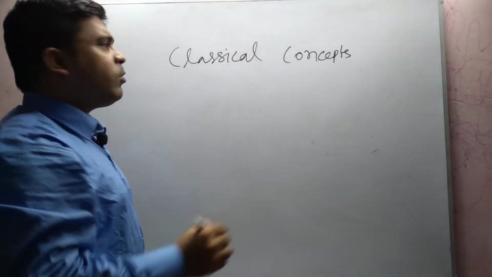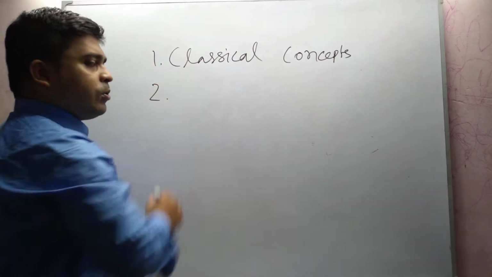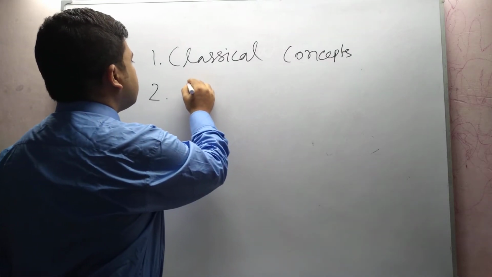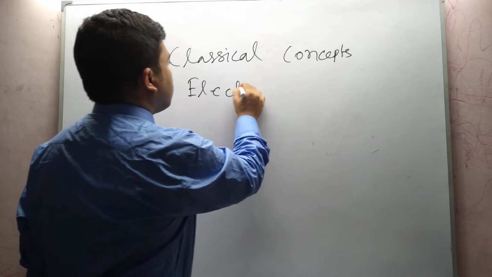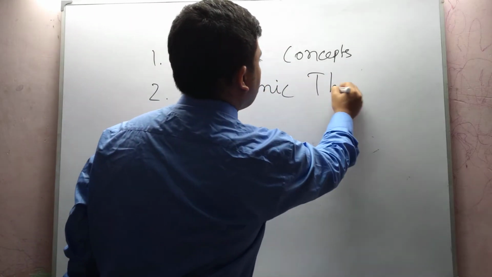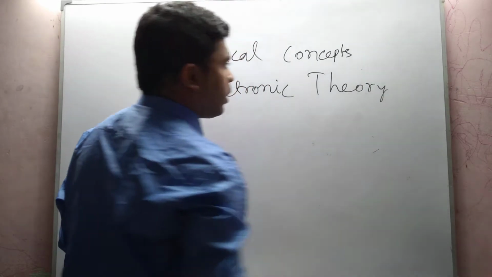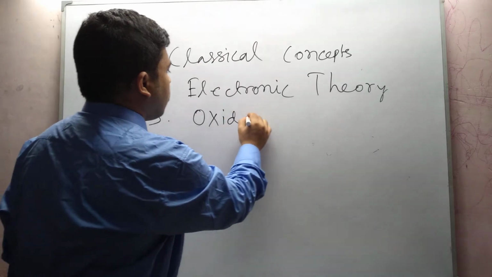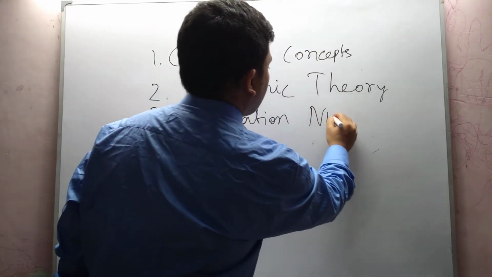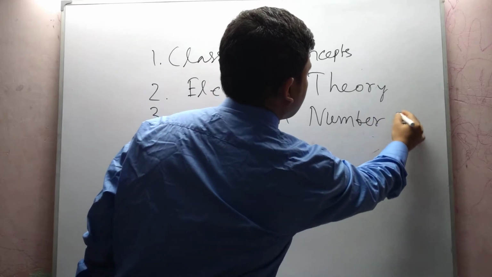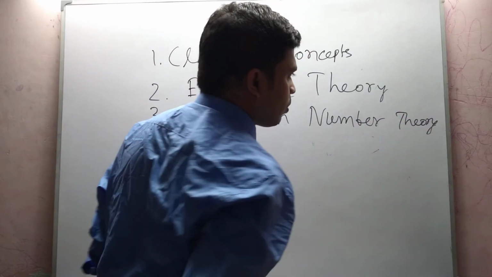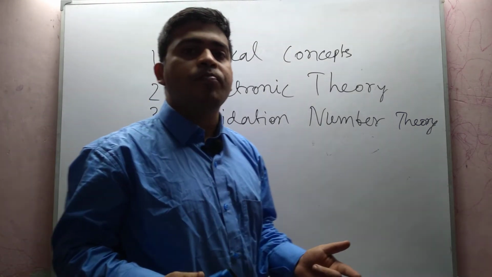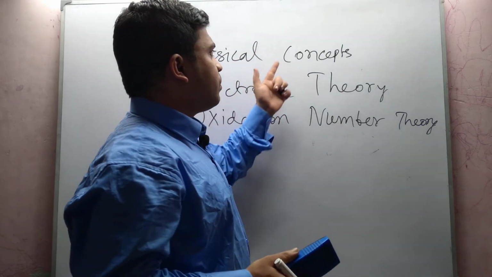We can apply the electronic theory, the electron loss gain theory, and we can apply the oxidation number theory. So to understand these points, oxidation, reduction, oxidizing agent, reducing agent, we can apply three theories.